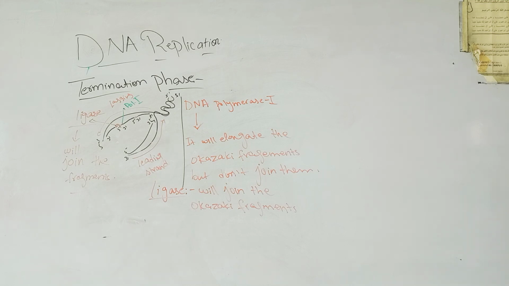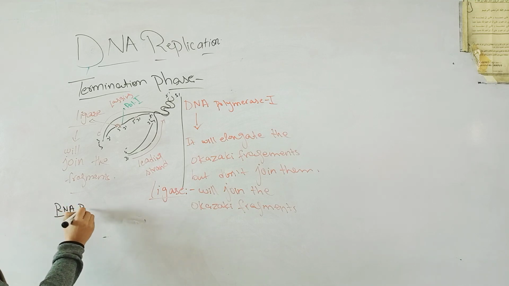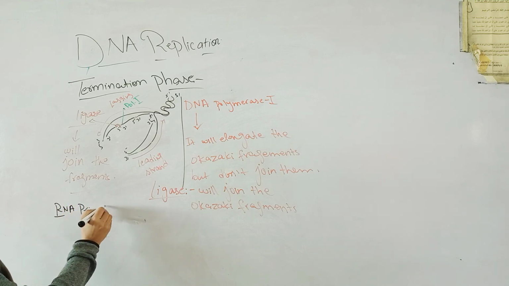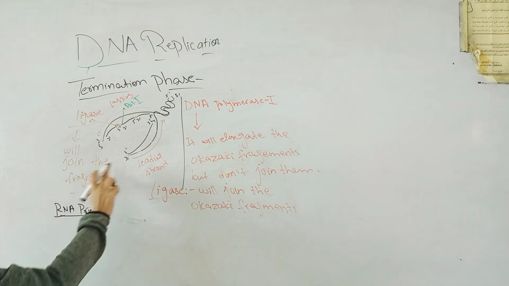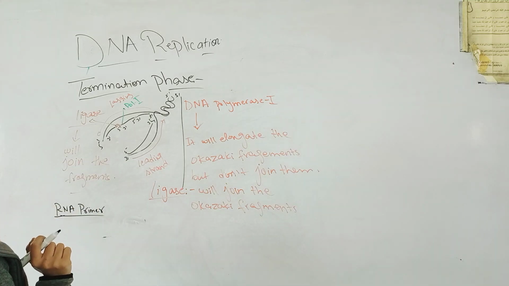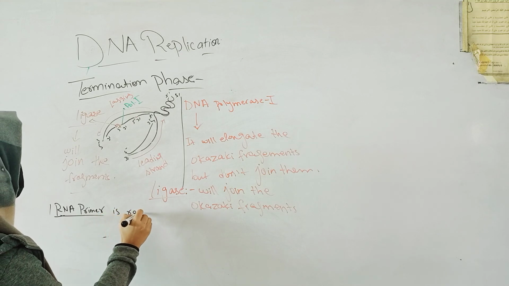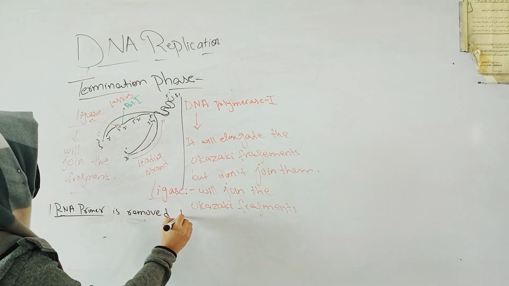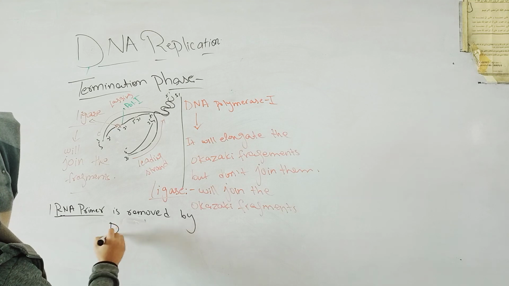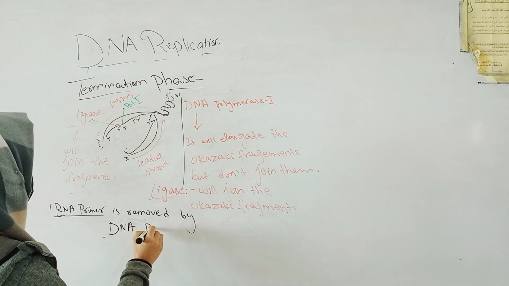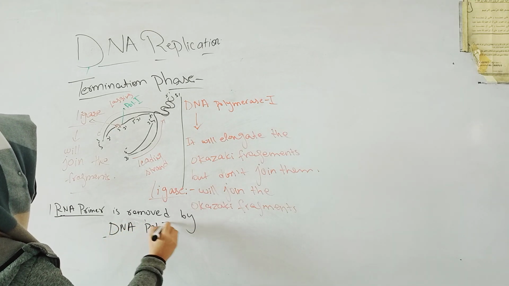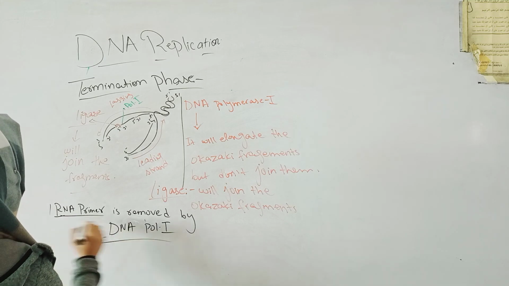Now there is another point about DNA polymerase 1: the RNA primer which was attached in the elongation phase just to recognize the 3' end of the template strand is also removed by DNA polymerase 1.